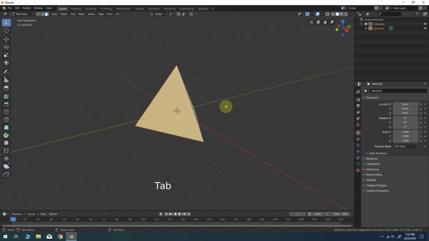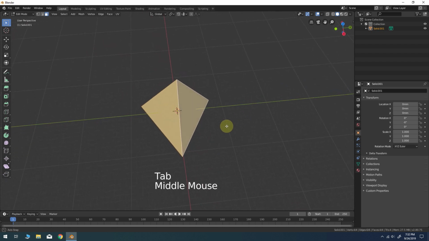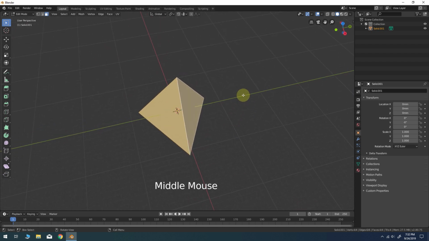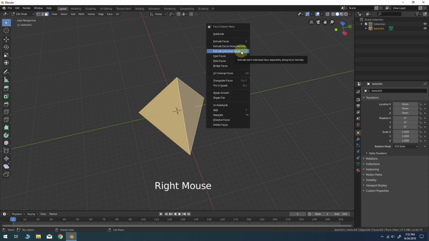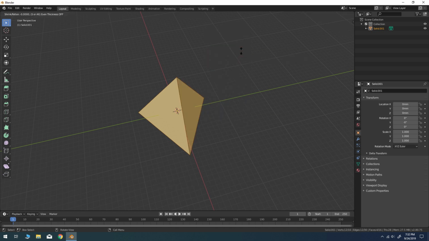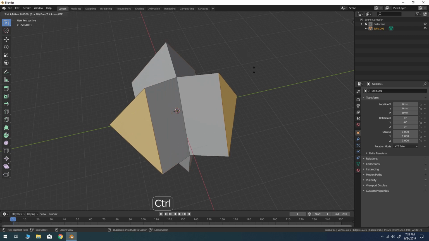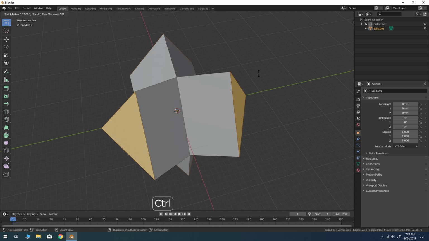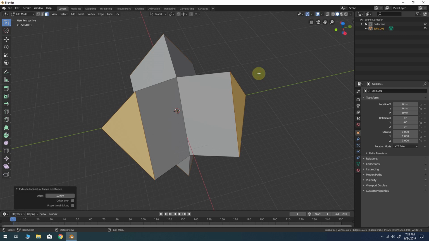Now we can tab to enter edit mode. Press 3 for face select mode. Right-click to bring up the face context menu and choose extrude individual faces. Hold down Control while you pull out the extrusion until you get to 10.0. And as you can see down here, the offset is -10 millimeters.